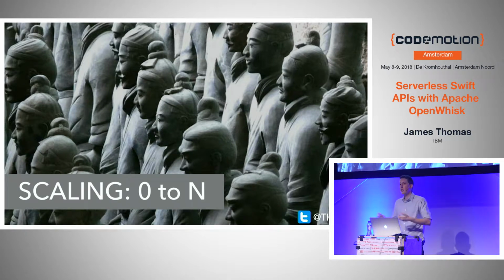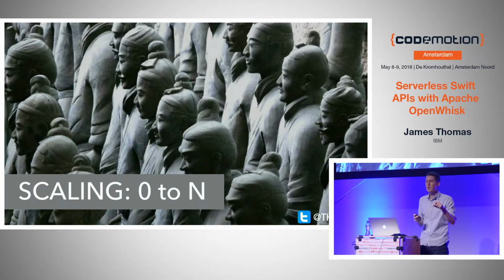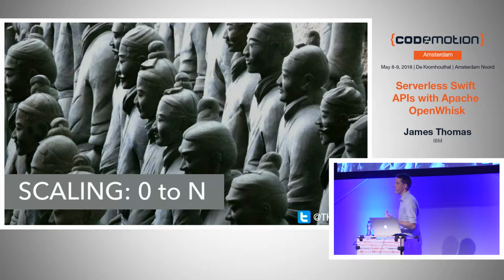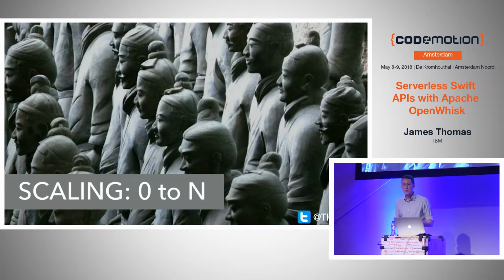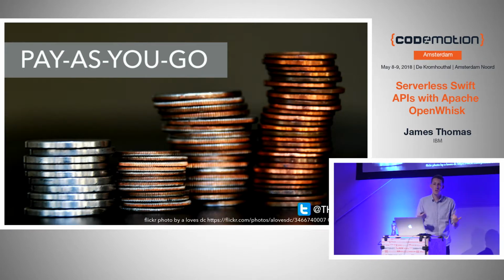And as well as scaling up to cope with loads and loads of traffic, serverless platforms also scale down. They scale down to 0 because, as I said before, your code gets started on demand to process requests as they come in. It doesn't sit there idle. So if you've got idle time in your application, with no requests to process, none of your code is actually running. And that's really important when we consider the pricing model for serverless. Serverless, like all cloud services today, is pay as you go.